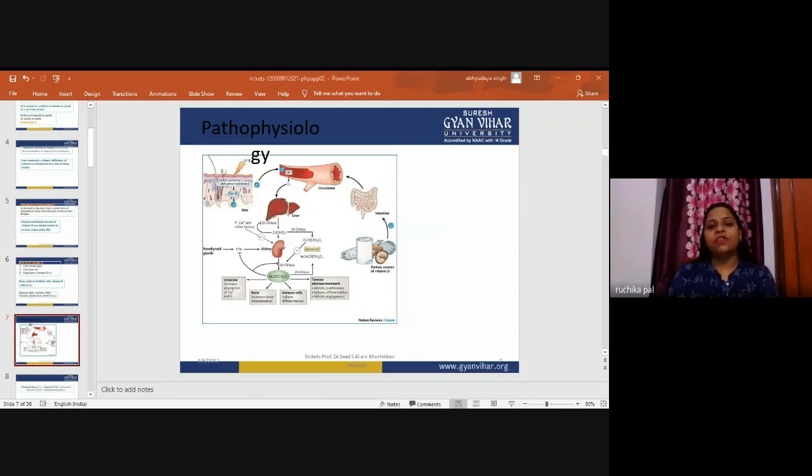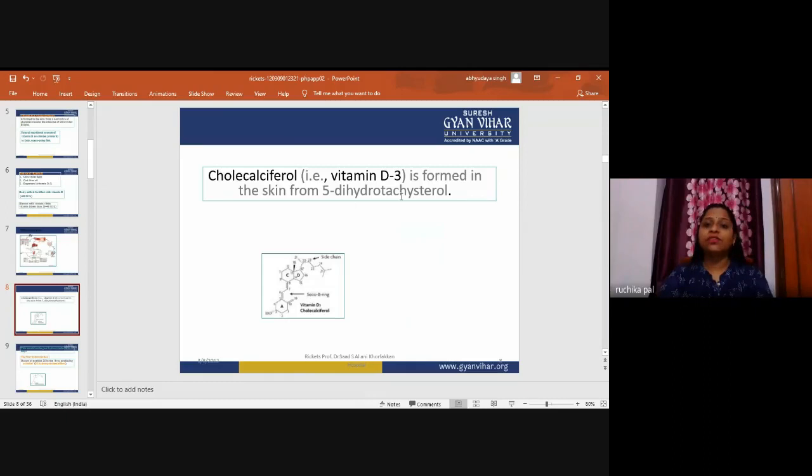The first step of hydroxylation, 25-hydroxylation, occurs in the liver, and the second step, 1-hydroxylation, occurs in the kidney. The 1,25-dihydroxylated form is the active form and stimulates the intestinal absorption of calcium, and also acts on the bone. If this intestinal absorption does not occur, it leads to vitamin D3 deficiency, and that leads to rickets.